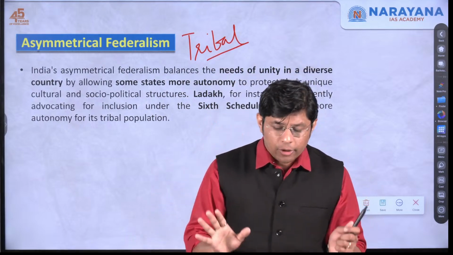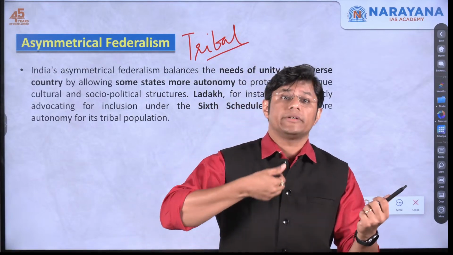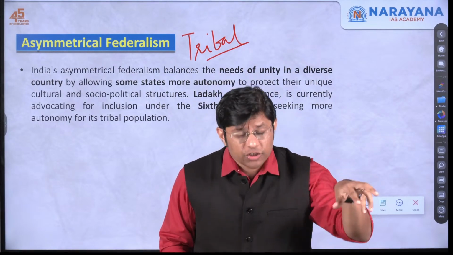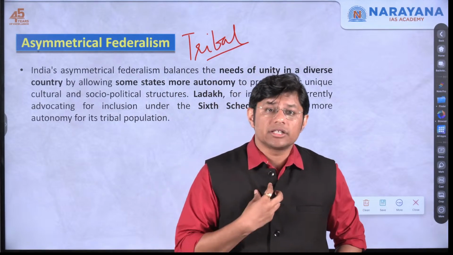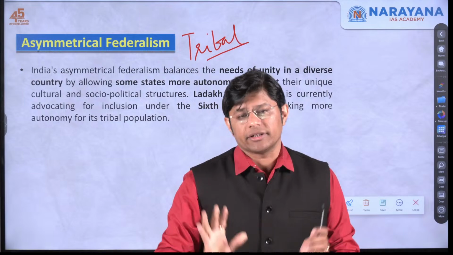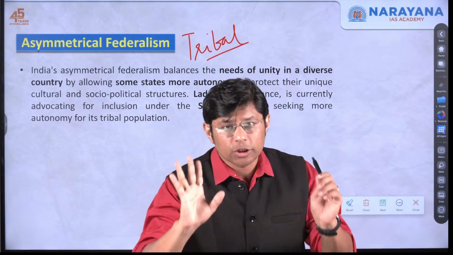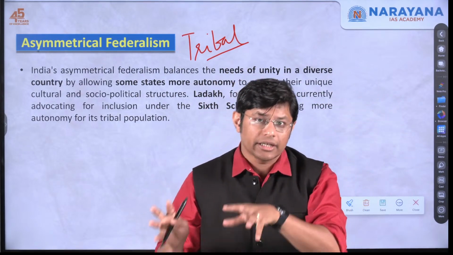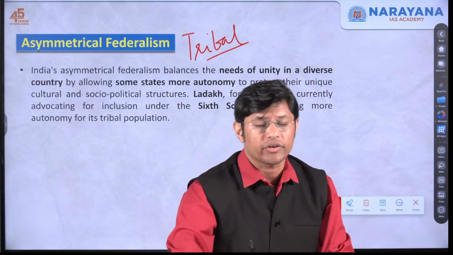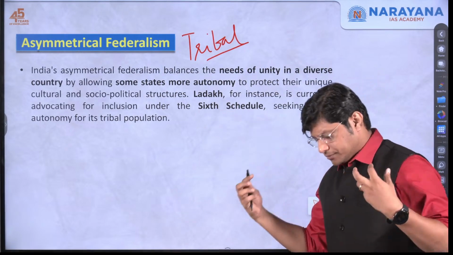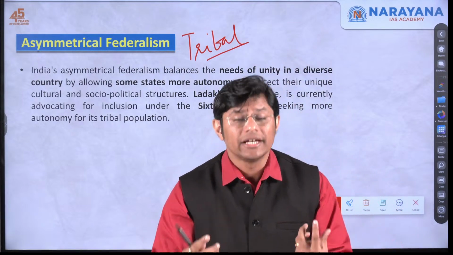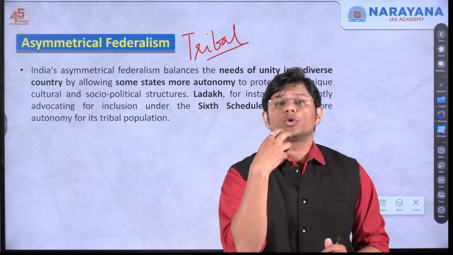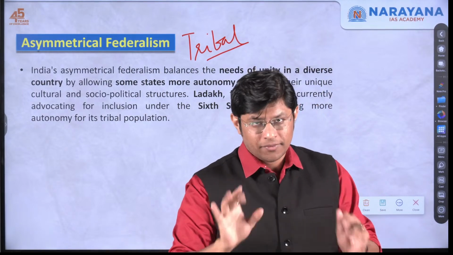Once the tribal community got to know that they would get more privileges, which means with respect to the allocation of resources or protecting their culture, the central government would not intervene, and once they got this assurance from the central government and the political leaders, these communities agreed to be a part of the Union of India. This is how we integrated all the princely states. We had to give certain privileges to the tribals in order to win their trust.